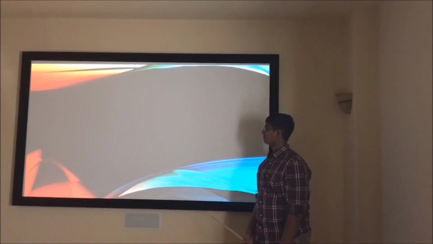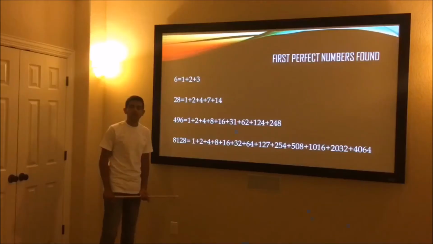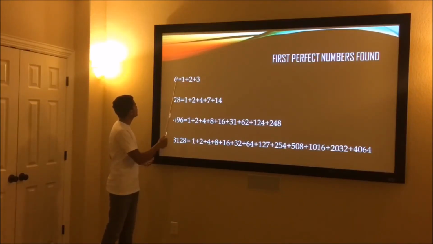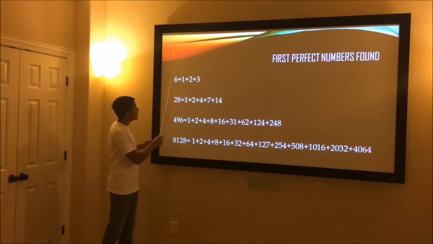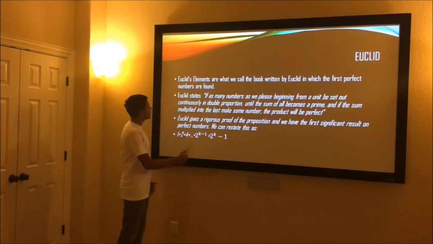Let's go check that out. These are the first perfect numbers found: 6, 28, 496, and 8,128. In the equation, we have the perfect number on one side and all the aliquot numbers on the other side. The aliquot numbers do in fact add up to the perfect number. First perfect numbers are found in Euclid's Elements.